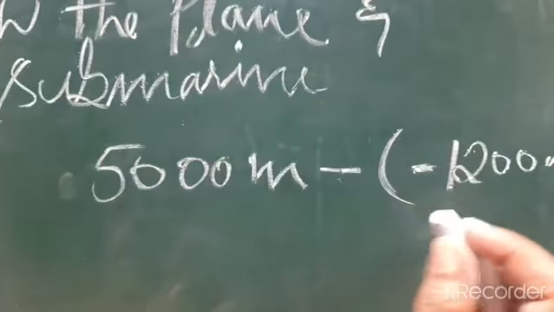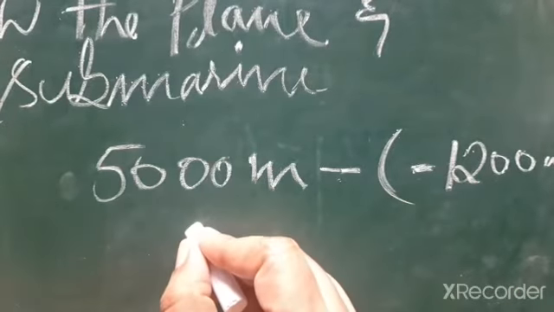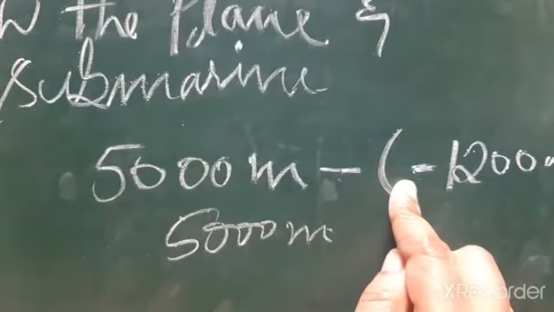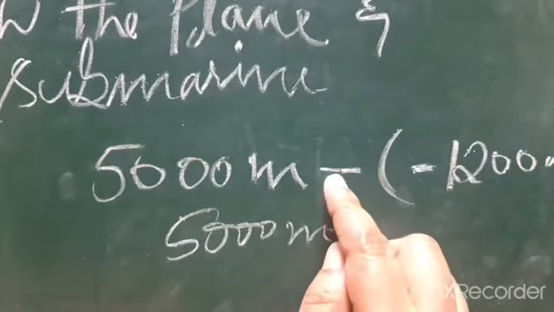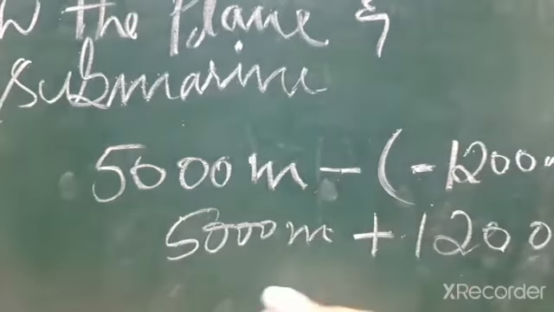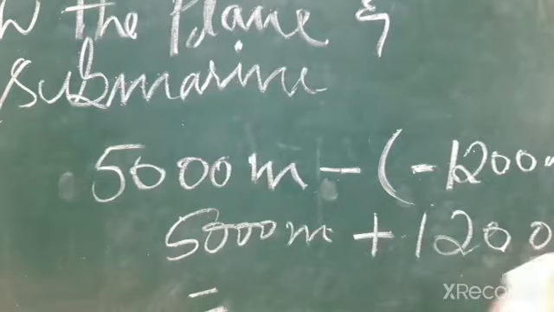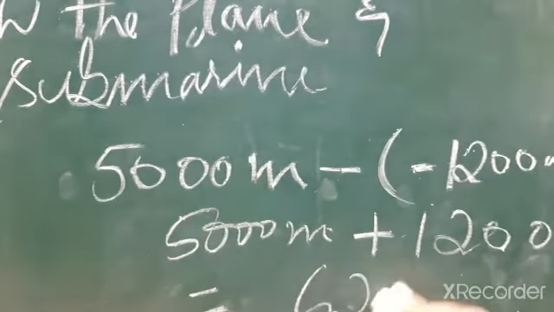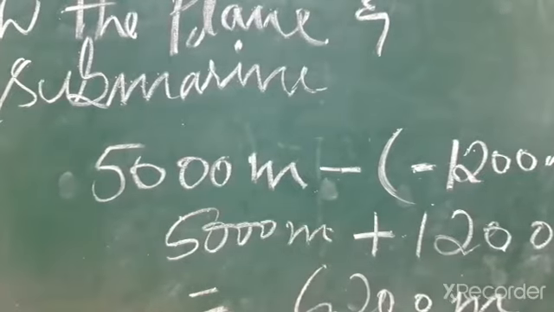So 5000 minus, bracket, minus 1200. Minus bracket means multiplication symbol, no? Minus into minus is plus 1200 meter. So what is the answer? 5000 plus 1200 means 6200 meter. This is your answer.